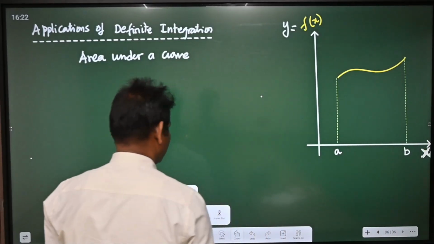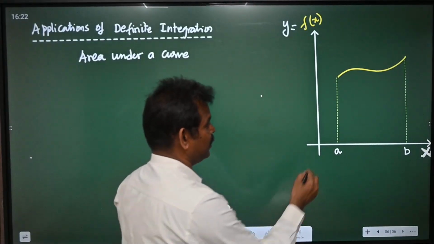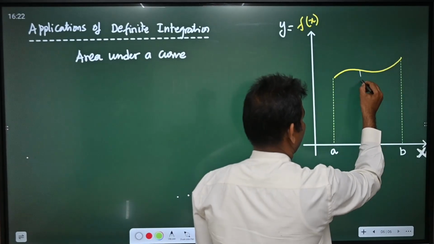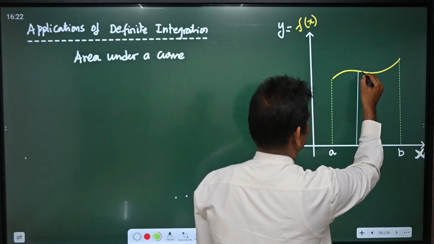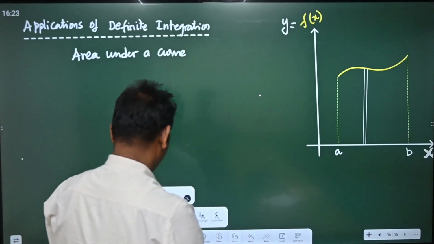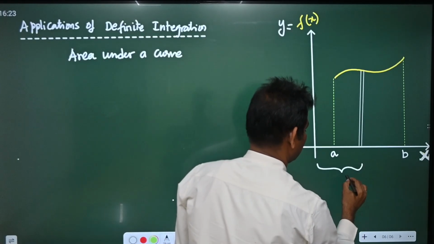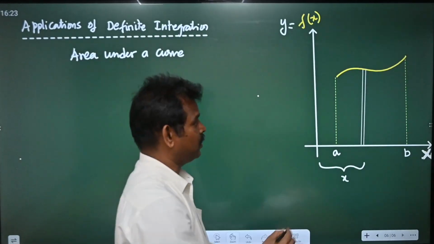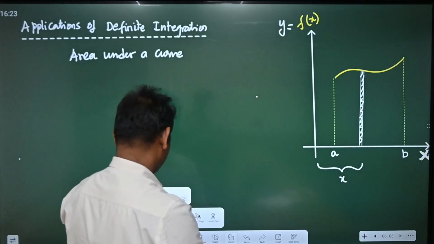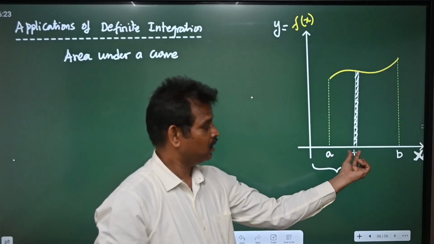Now we need to find out the area under this curve. To find out this area under this curve, first divide this given area into small portions. It's a small portion, and here we are taking this distance from here to here. This is x. At a distance x, I am taking a small elemental area, and the thickness of this one is very small. Let us say this is dx.